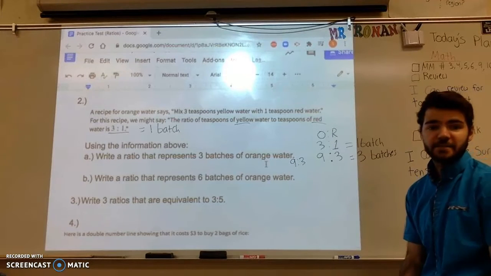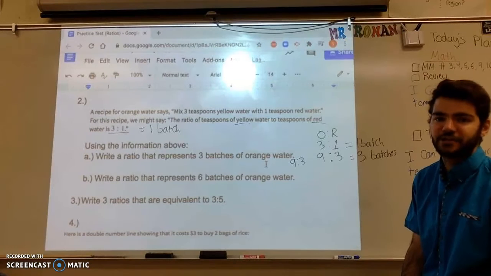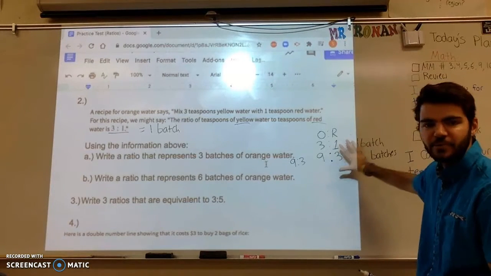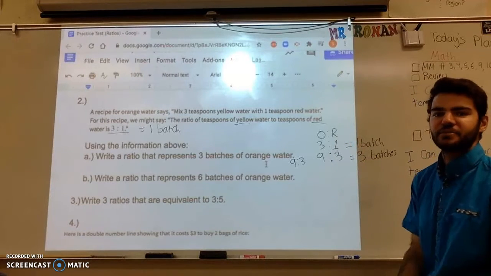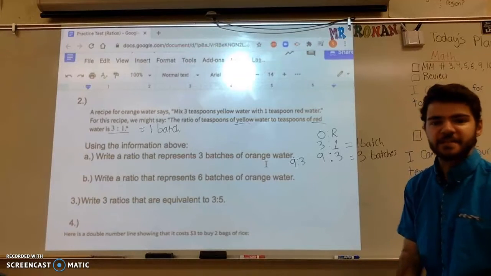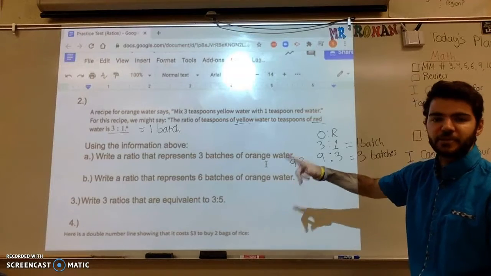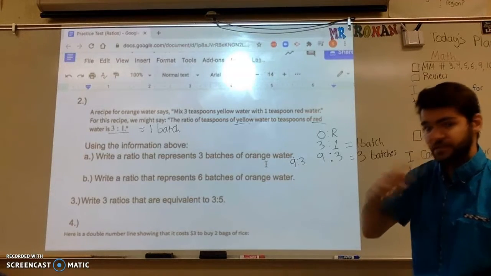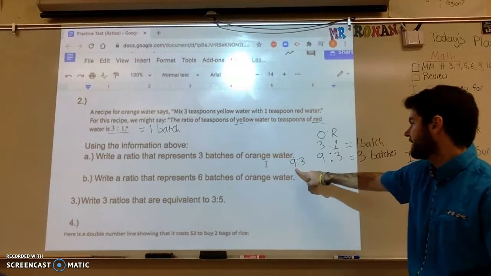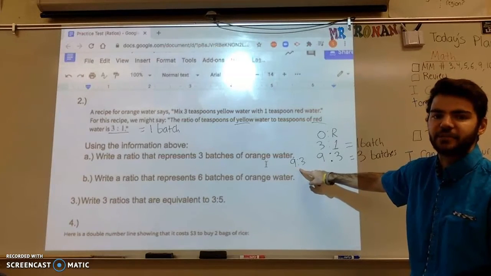When we get to part B, it's asking us to write a ratio that represents the recipe for 6 batches of orange water. And I could go through this whole thing again with the table and all that stuff, or I could just refer back to the previous problem. And a lot of times on these tests, using information from the previous problem will help you. Okay, so what I know from the previous problem is that our ratio for 3 batches is going to be 9 to 3.